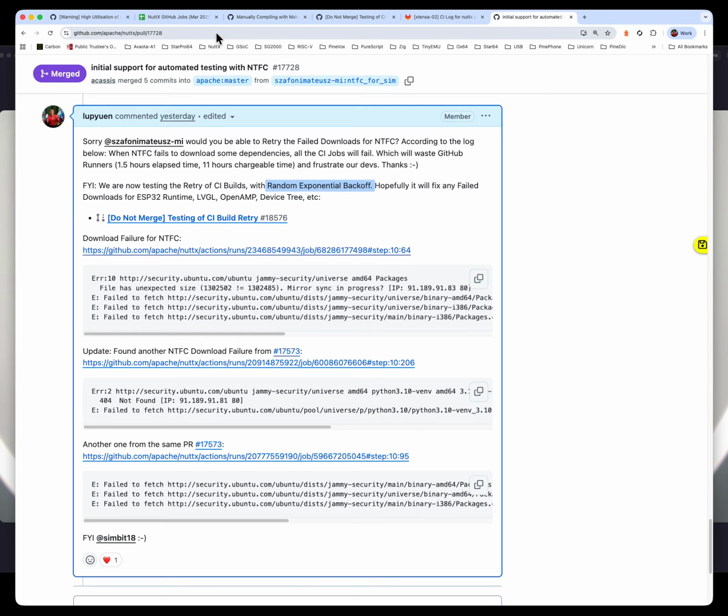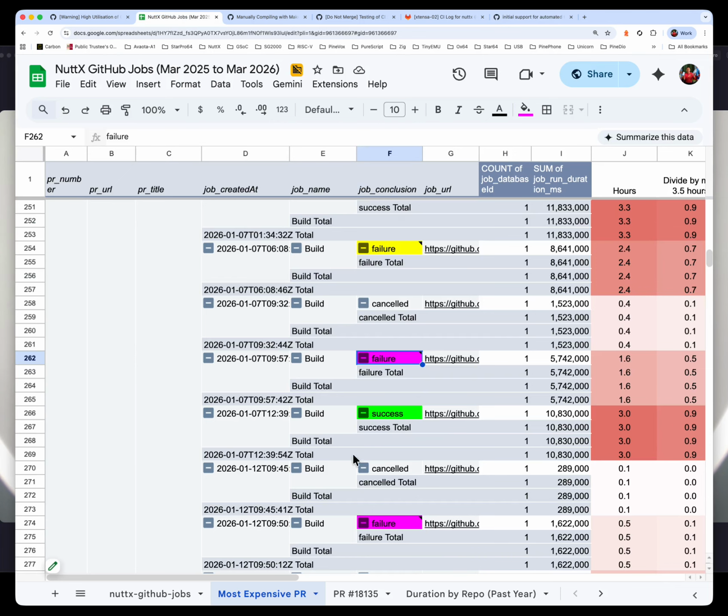Only then can we fix these problems, and we don't really wish to frustrate our developers with too many NTFC download failures. Also, we do not wish to waste GitHub runners, because after failing with these NTFC download failures, the job is cancelled, and we waste the GitHub runners for this job.